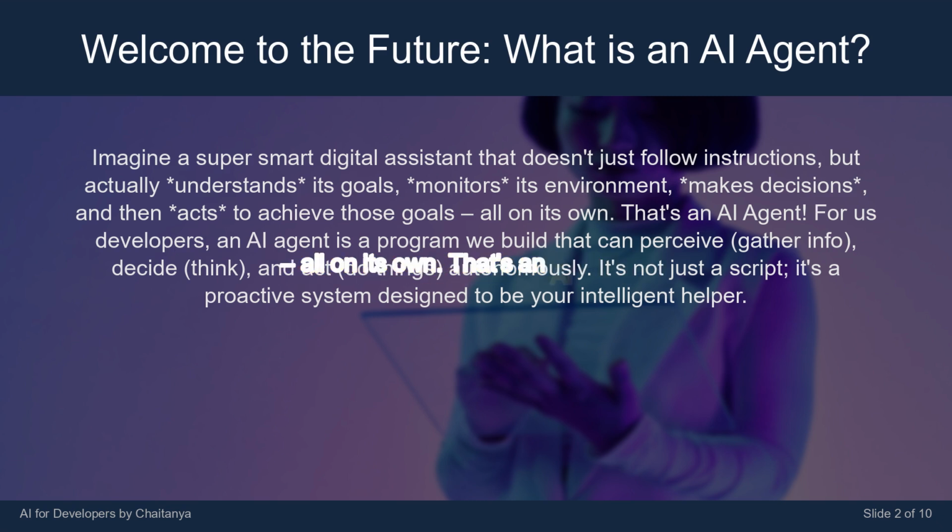That's an AI agent. For us developers, an AI agent is a program we build that can perceive, gather info, decide, think, and act, do things autonomously. It's not just a script, it's a proactive system designed to be your intelligent helper.